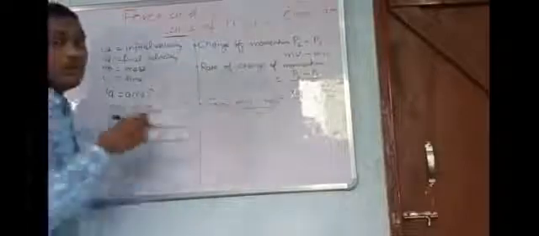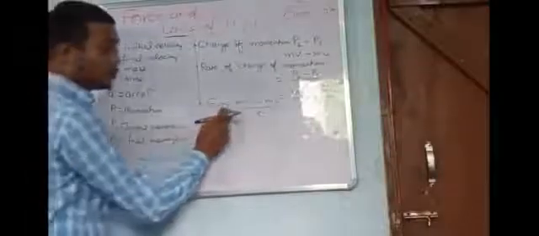If we remove the proportionality sign and put equals to, we need to take a proportionality constant. So we place k as a proportionality constant.